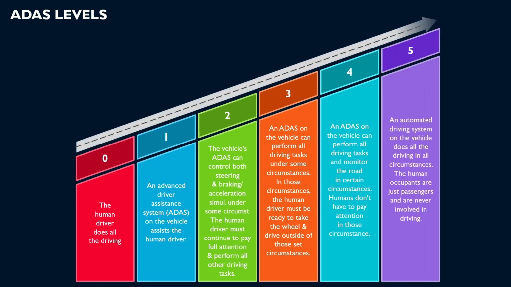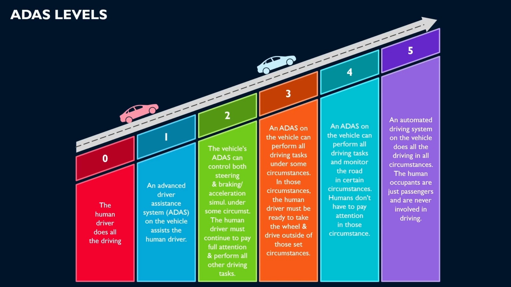Next one is Level 5, which means Full Automation. This is the highest level of automation where the vehicle can handle all driving tasks under all conditions without any human intervention. So the vehicle is fully autonomous and there is no need for a steering wheel or pedals.